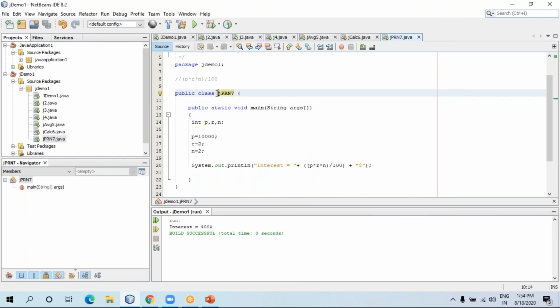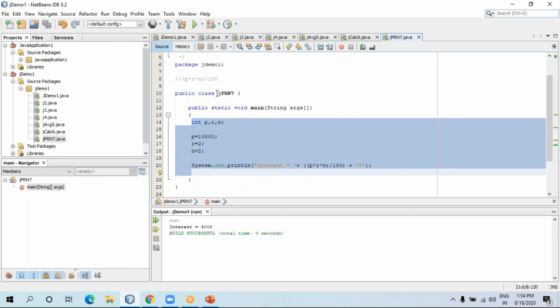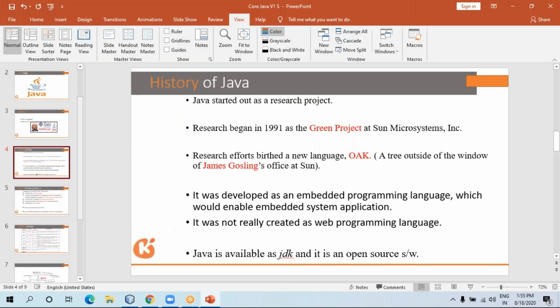But you have to write the class first, then the main method. Main is the entry point from where you can start your program. It's like the main door of our house. Then we want to perform something, print something, whatever the logic is, you can write in between public static void main. So this is the basic funda.